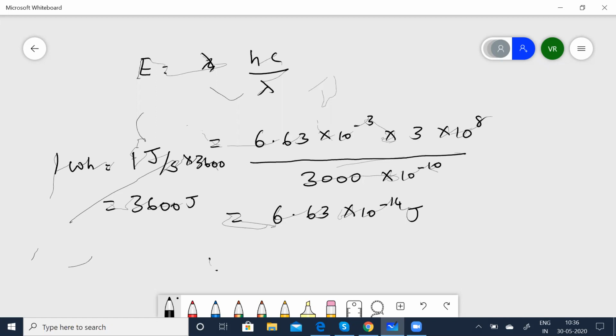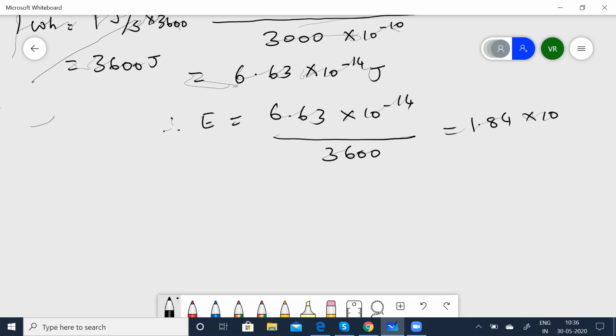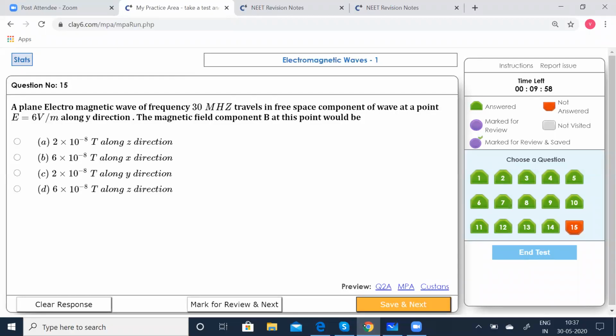So, therefore, E is equal to 6.63 into 10 to the power of minus 14 divided by 3600, which is equal to 1.84 into 10 to the power of minus 22 watt hours. Let's see which option is correct. 1.84 and 10 to the power of minus 22. So you can see option C is correct. Click that.